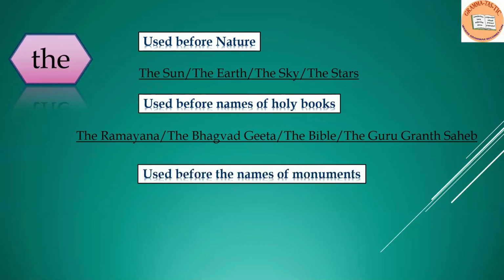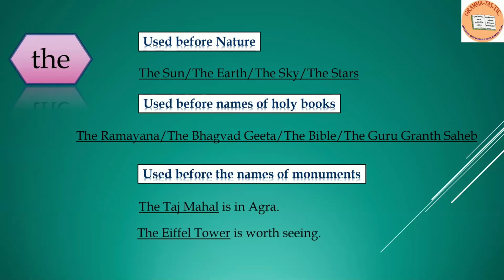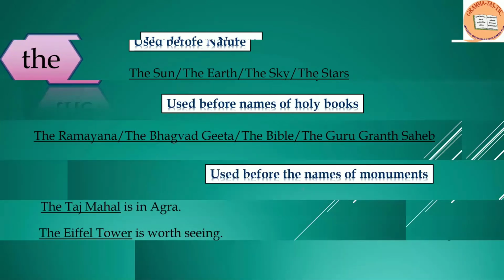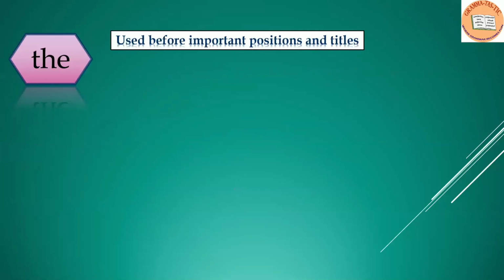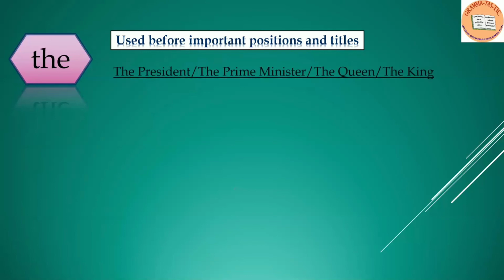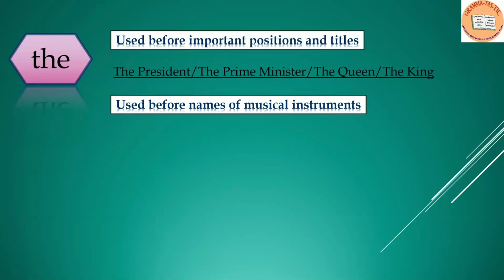Used before the names of monuments. Example, the Taj Mahal is in Agra. The Eiffel Tower is worth seeing. Moving on to the next. Used before important positions and titles. Like the president, the prime minister, the queen, the king, etc. Used before names of musical instruments. The violin, the guitar, the harmonium.